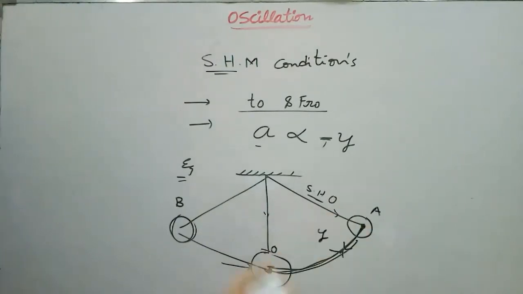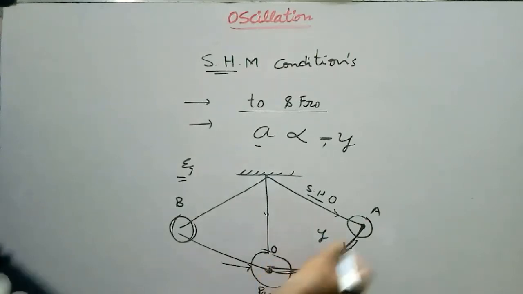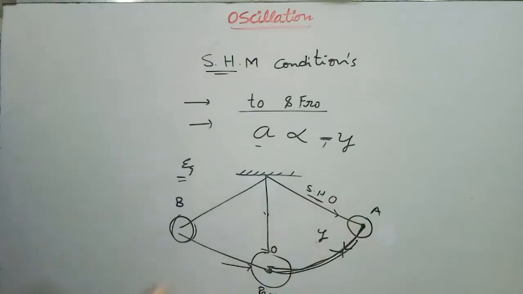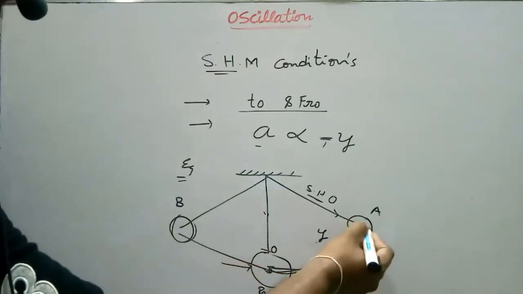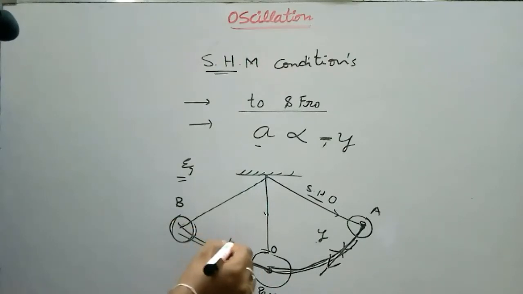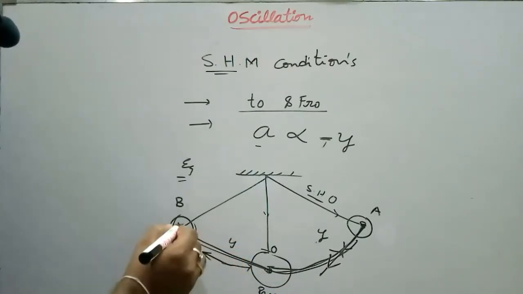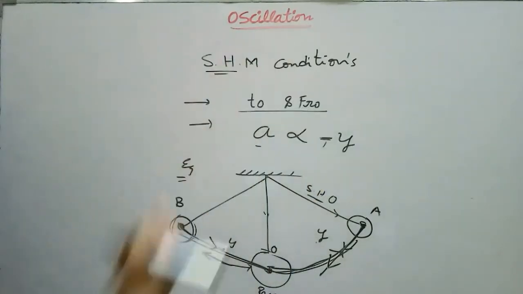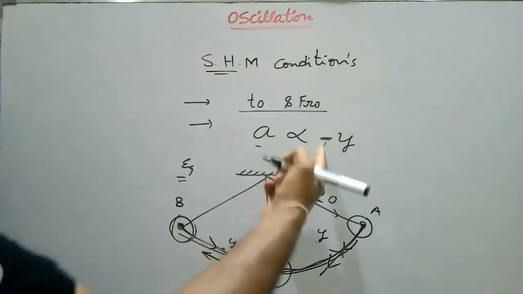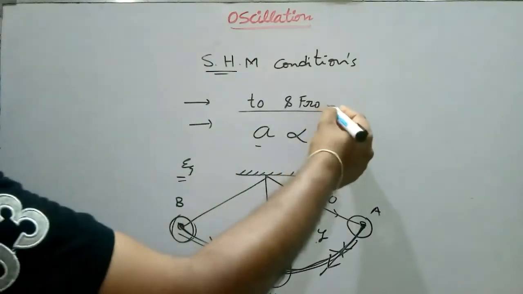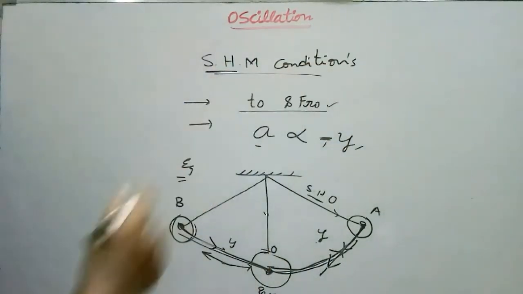Let this displacement be y. The acceleration and displacement are opposite to each other. The displacement is in this direction, but the acceleration of the bob is backward. That's why we indicate the minus sign: the acceleration is always towards the mean position. These are the conditions for simple harmonic motion.